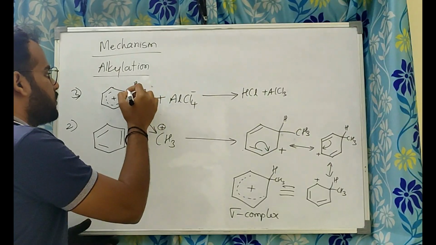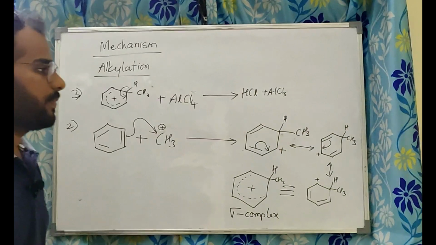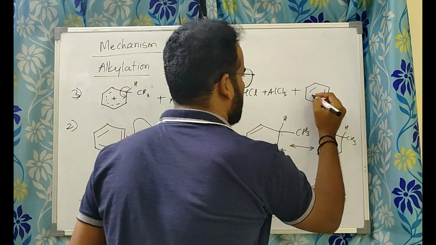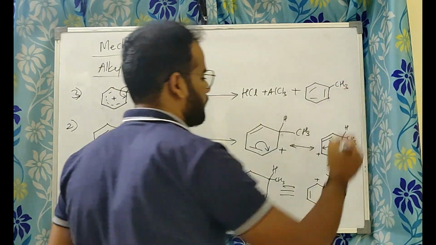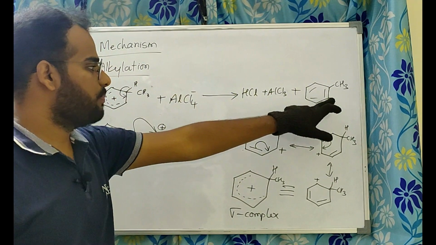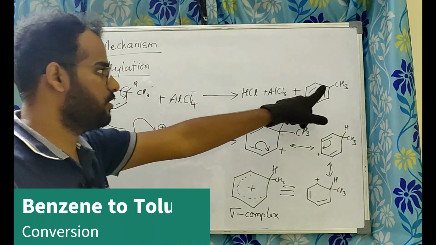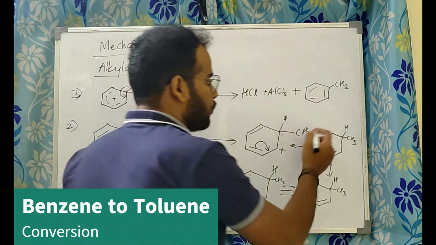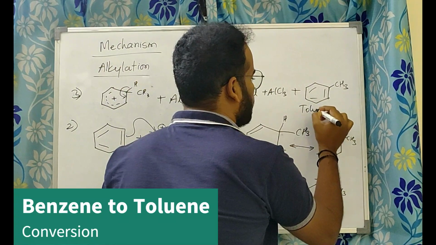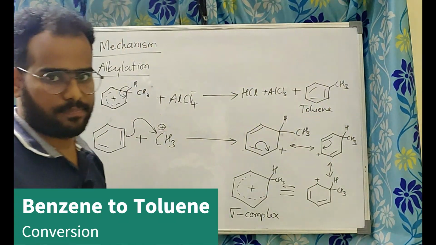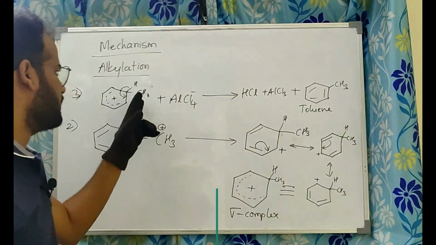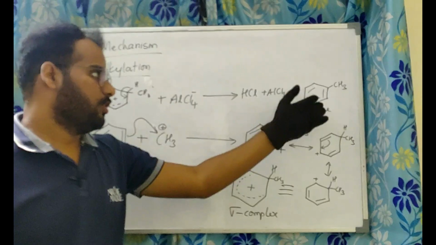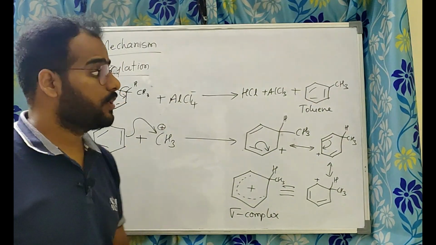Then once the proton is absorbed, this bond will come here and the benzene will become stable again with the CH3. You know what happened? Initially we started with benzene with hydrogen here. That hydrogen is substituted by methyl group, right? So we call this commonly toluene. Toluene. Okay. Similarly, instead of methyl group, you can also put ethyl group. You will call it as ethyl benzene. This you can also call as methyl benzene, right?